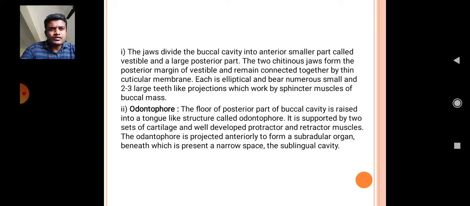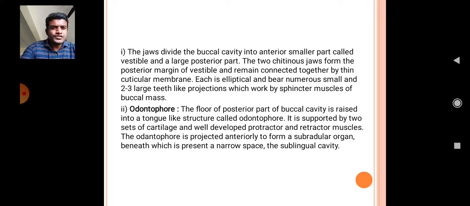The two chitinous jaws form the posterior margin of the vestibule and remain connected together by a thin cuticular membrane. Each is elliptical and bears numerous small and 2 to 3 large teeth-like projections which work by sphincter muscles of the buccal mass.